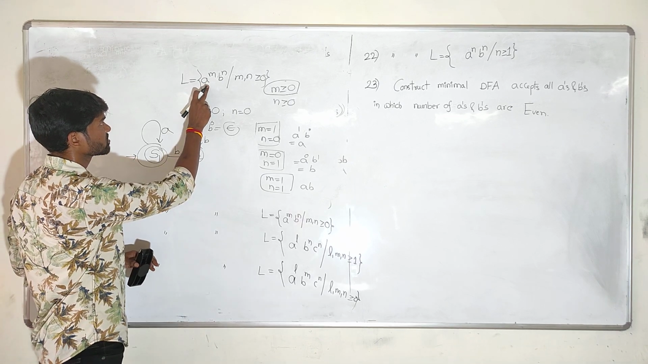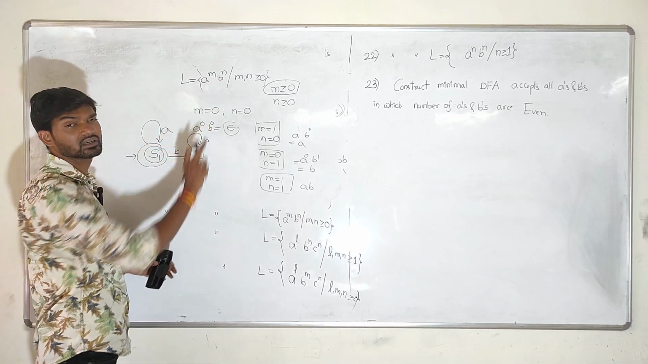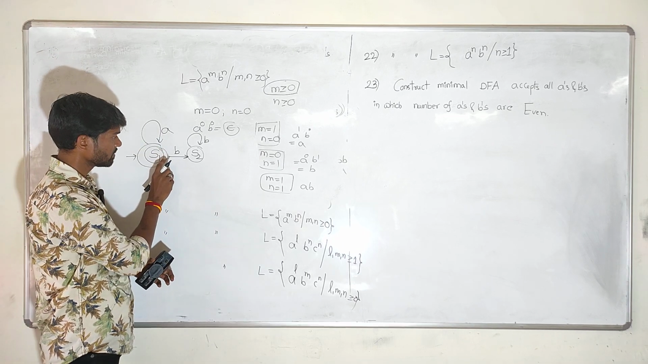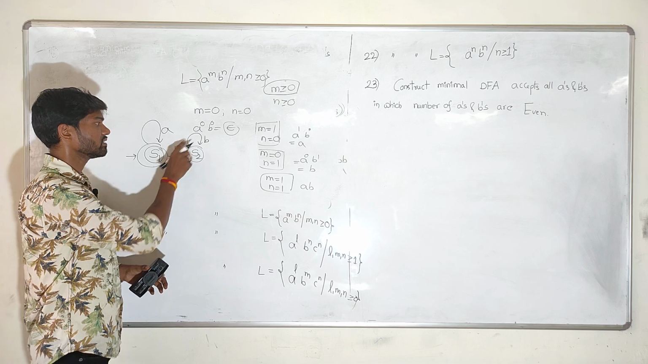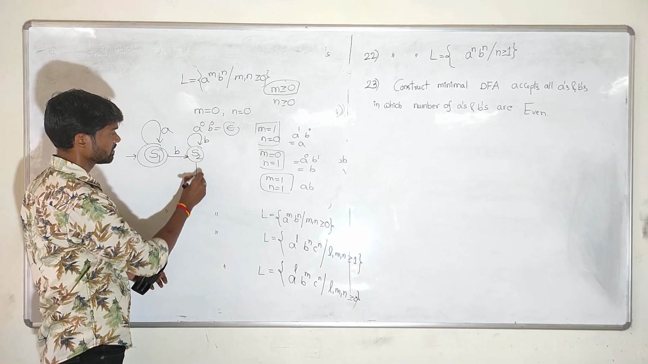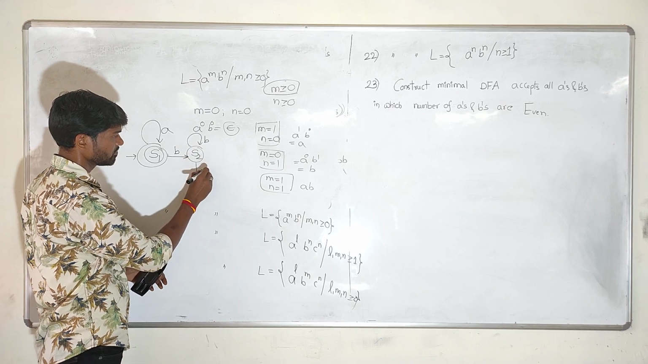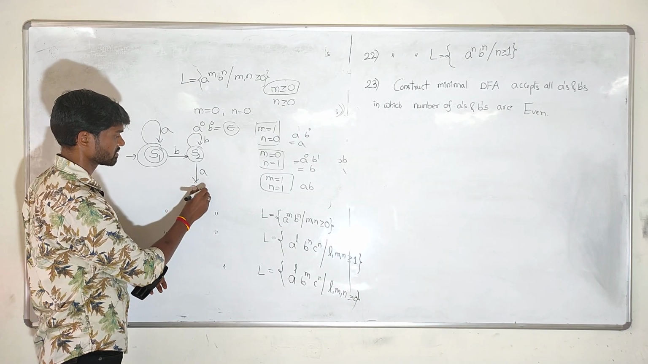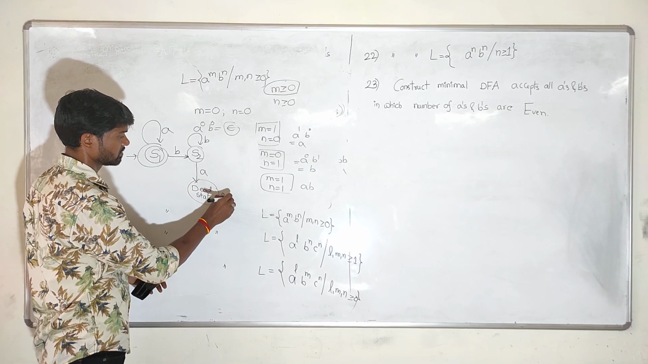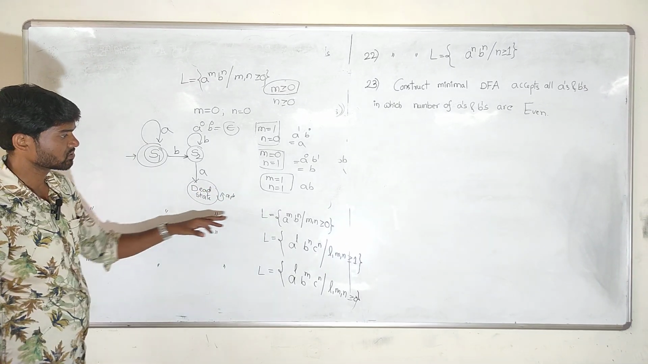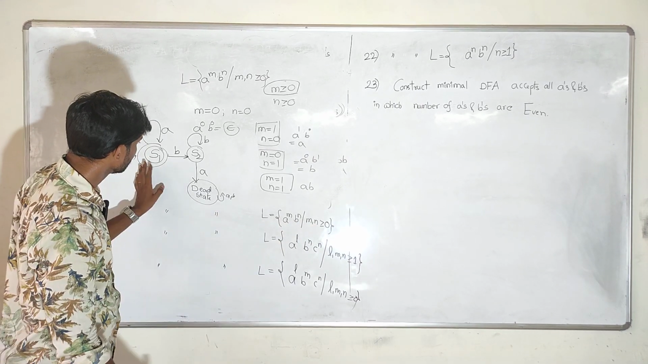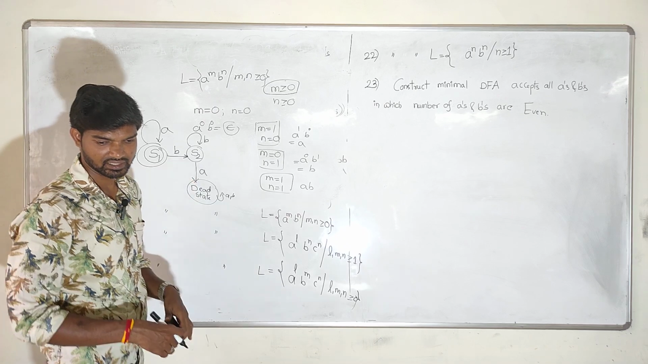So, it should start with a number of a's, then end with any number of b's. Initially, there is no restriction on the number of a's, but after that, once a single b comes, it always ends with b's only. That's the language they gave. But after the b's, if a small a comes, this always leads to the dead state. That's the answer for this 19th question. So L = a power m, b power n, where m, n greater than or equal to 0, always contains 3 states.